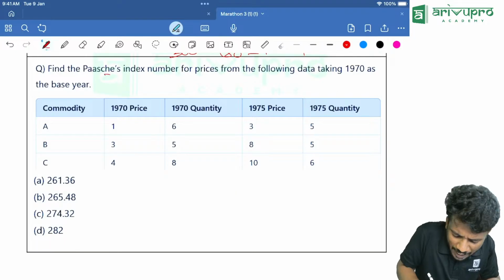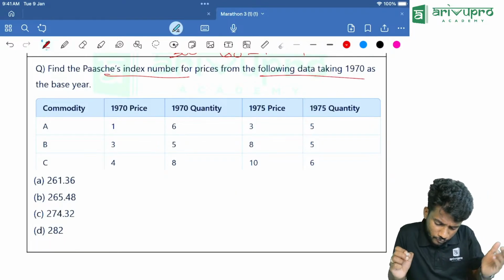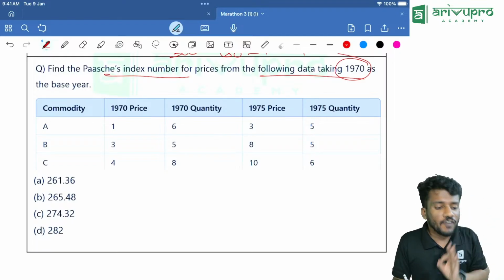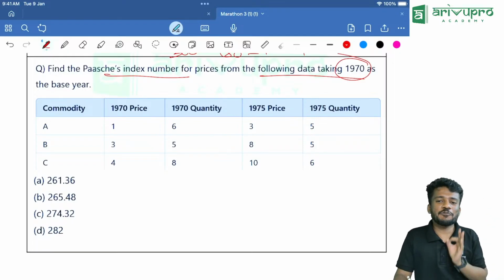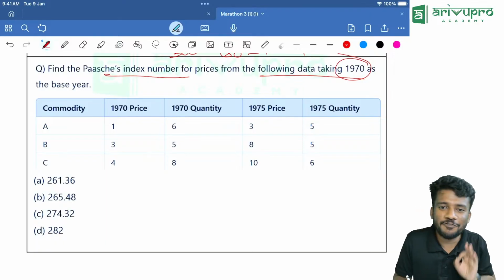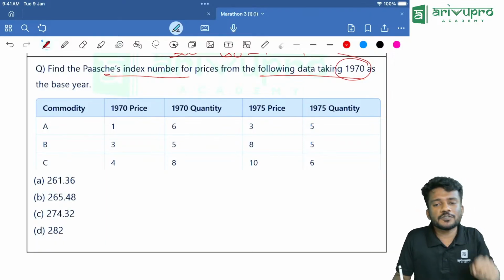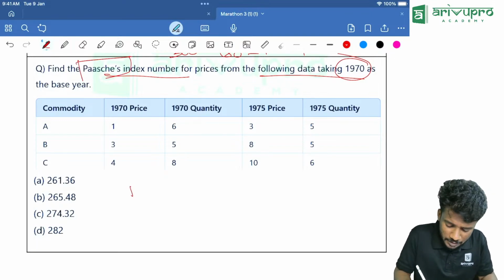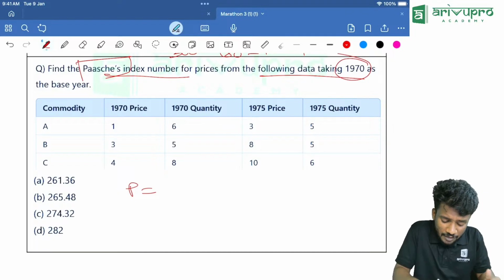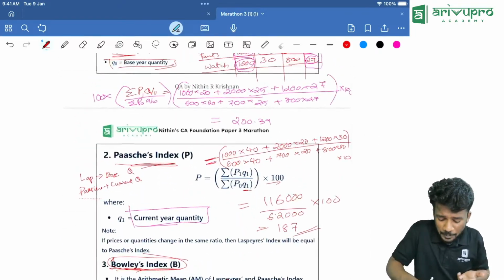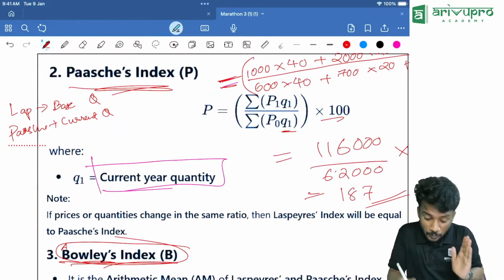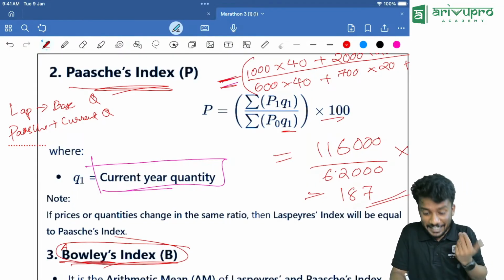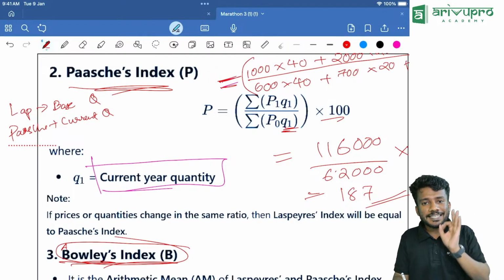Now find the Paasche index number for the following, taking 1970 as the base year. First of all, in order to do this question, we should know the formula for Paasche index number. They are asking for Paasche index only, right? What is Paasche index number? P is equal to what? There we are taking what as the base year, people? Just go and check there. The base weight, we are taking it as what? Q1. Keep that in mind.